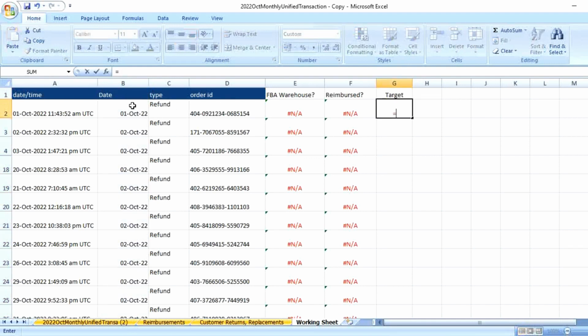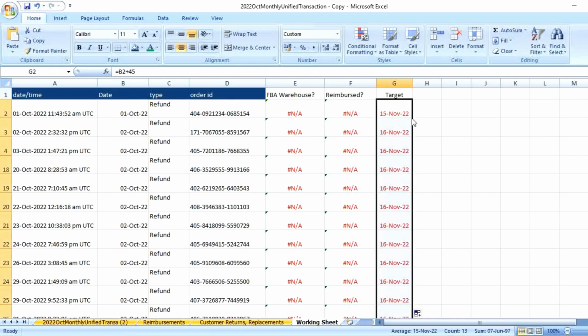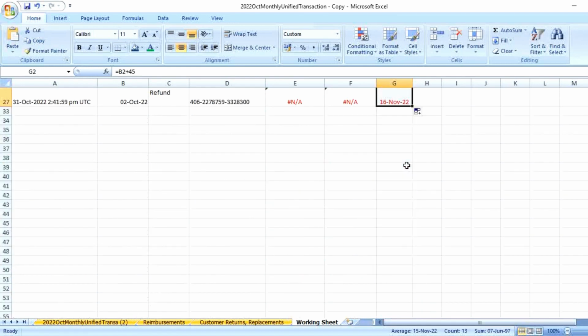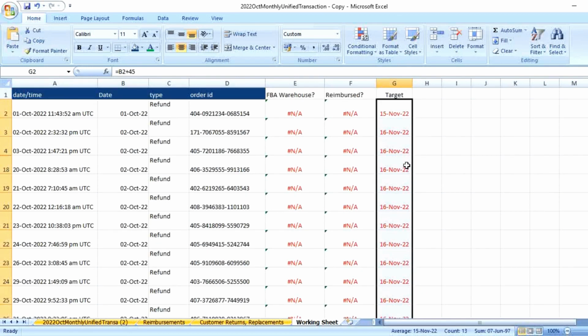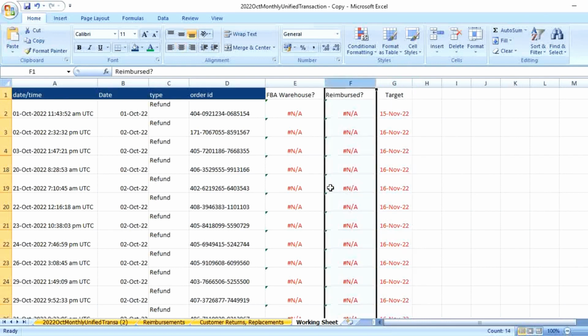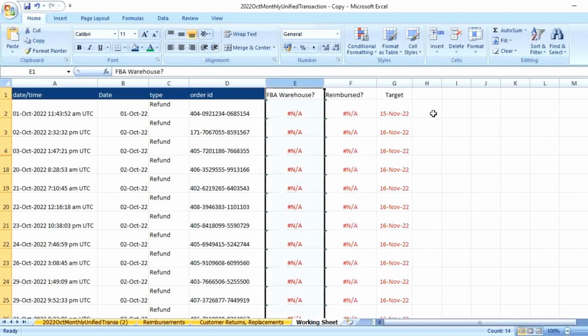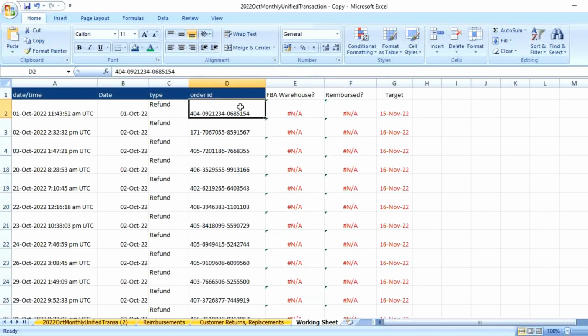So this product was returned on 1st of October. I want to wait for 45 days, which takes it to 15th of November. This is all in November, and now you know that we have already surpassed this particular timeline, and we still see we did not receive any reimbursement, nor did we find any product in our FBA warehouse. Now what you're going to do is make a note of all these order IDs, make sure there are no duplicates, and then initiate a case log with Amazon.